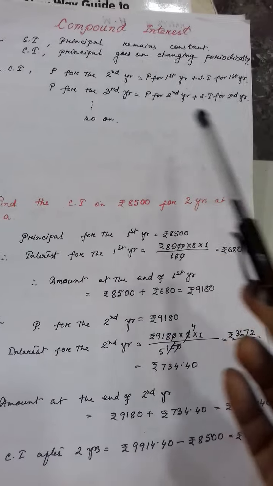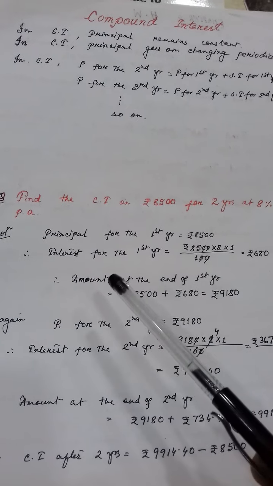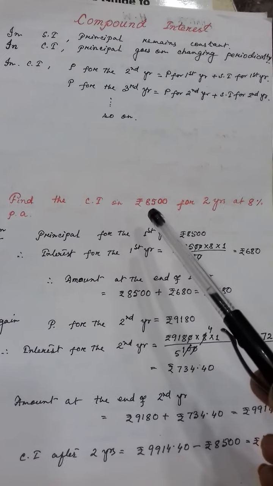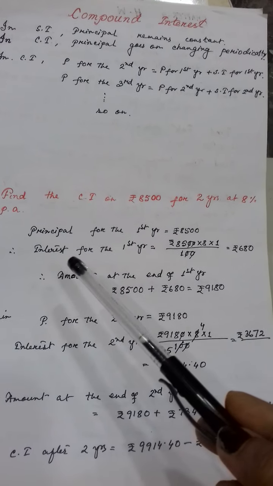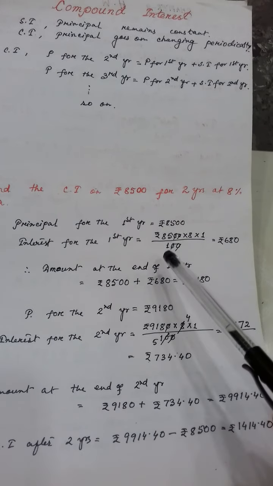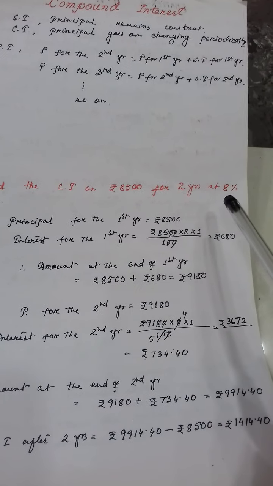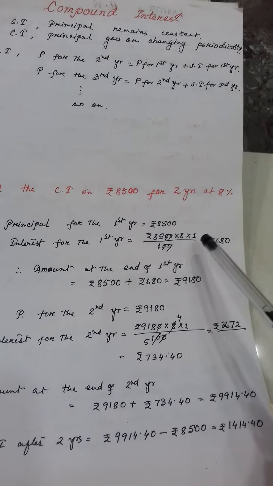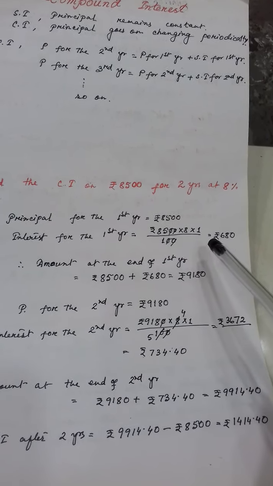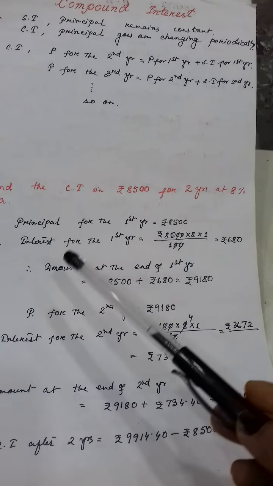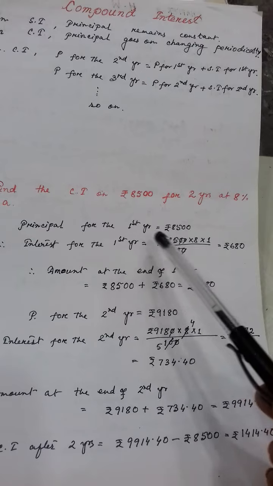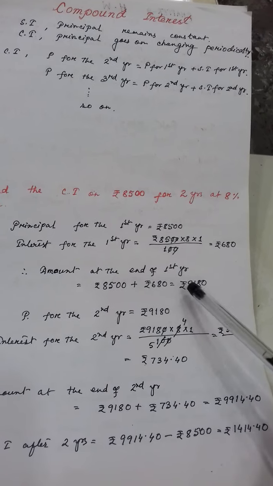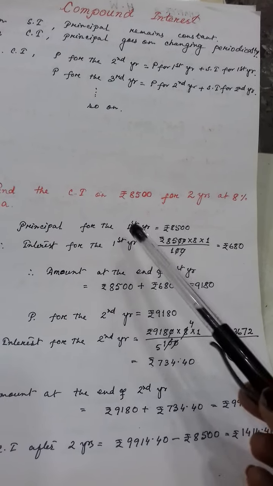So according to this process, first you find out the amount for the first year. So principal for the first year is what? This is the total original amount, and interest for the first year will be PRT by 100. P is the principal, R is the rate of interest, it is fixed for both the years. And as it is a 1 year term, so time will be now 1 year. If you calculate, it will come 680. Then what will be his amount? Original amount means principal plus interest. It is the total amount. So this is the total amount for the first year.